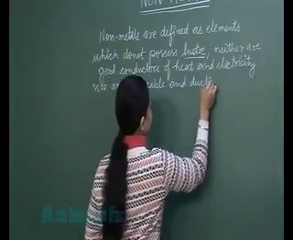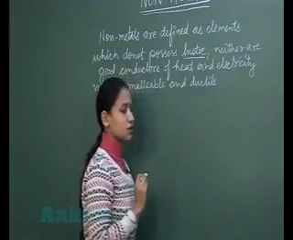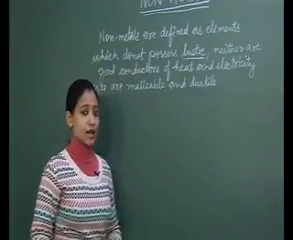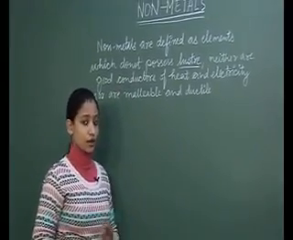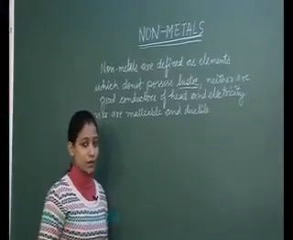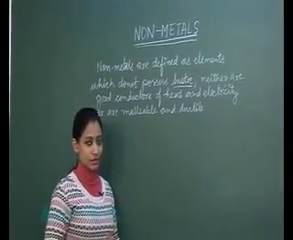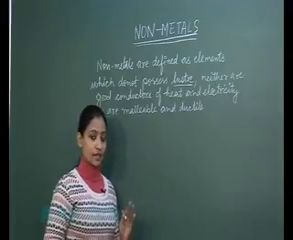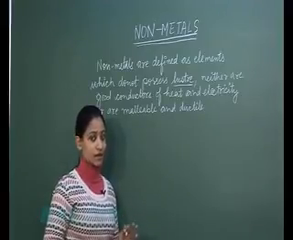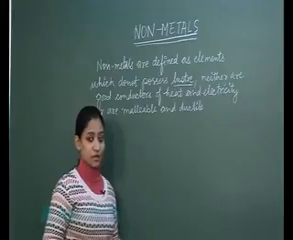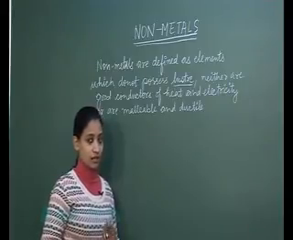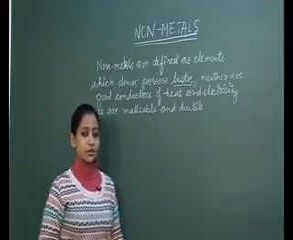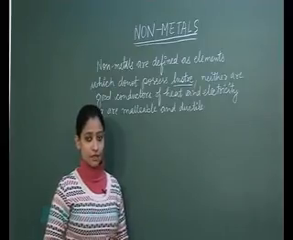So students, non-metals are just opposite to the metals. Metals are good conductors of heat and electricity, but non-metals are not good conductors of heat and electricity. Metals possess luster, they do not possess luster. Metals are malleable and ductile, but non-metals are actually brittle. They are not malleable nor ductile. So this is the definition of non-metals, seeing their physical properties.